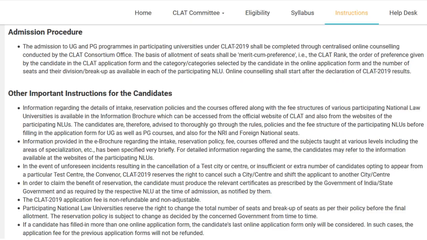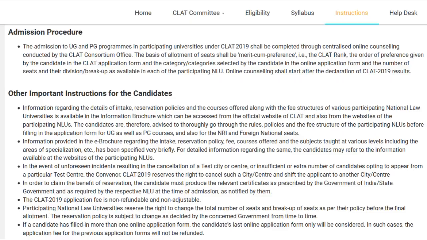So what is your merit there? The only metric there is the CLAT rank, and if it's domicile category, then your state rank and stuff like that. And category ranks are also there, and the number of seats and division breakup have already been told to you through the e-brochures, and those will be filled on a merit cum preference basis.